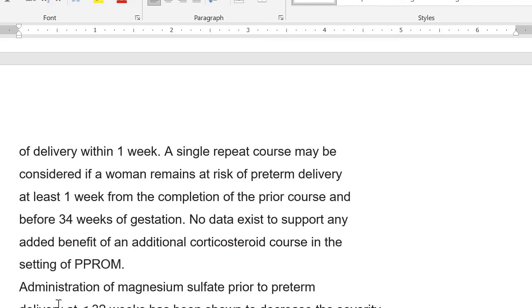So you have given the antenatal corticosteroids at 26 weeks and the patient has come to you in the 27th week, don't repeat. But if the same patient comes to you after 28 weeks, so more than 1 week has passed from the previous administration of the injection, now you can give her another course if the consultant approves.